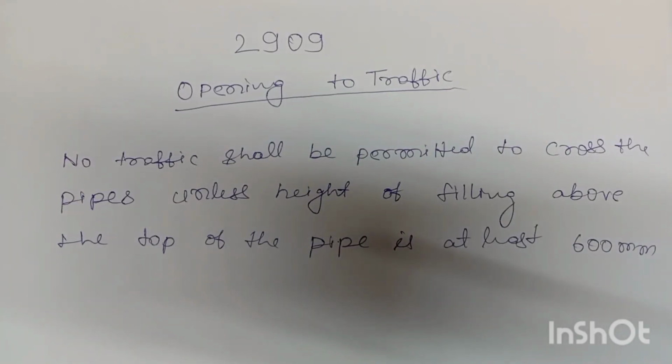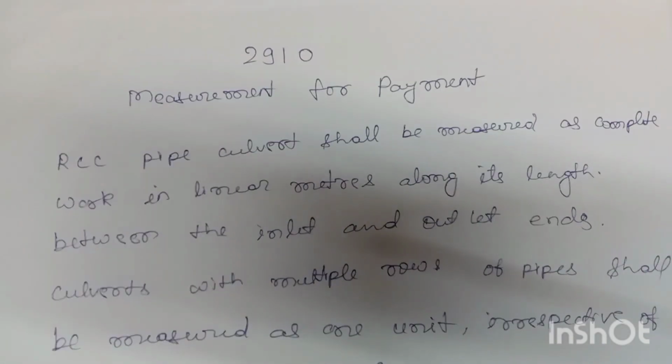2909 Opening to traffic. No traffic shall be permitted to cross the pipes unless the height of filling above the top of the pipe is at least 600 mm. 2910 Measurement for payments.